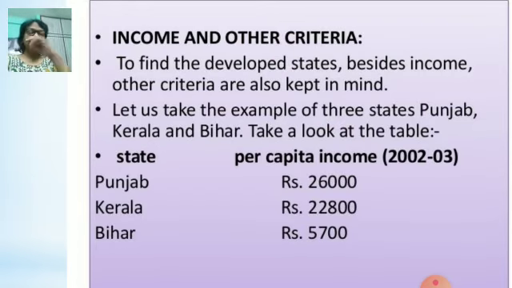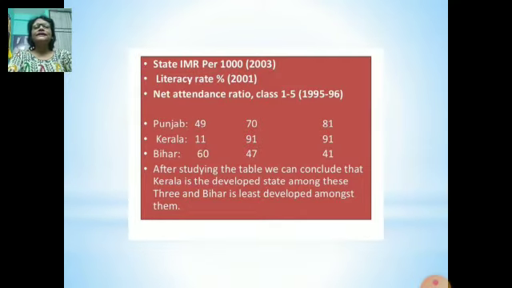First let us see per capita income. Punjab's per capita income is 26,000, Kerala 22,800 and Bihar 5,700. Now if you see the income of these 3 states, Punjab is the most developed state because Punjab's per capita income is very high. But still Kerala is considered to be the most developed state. Why?